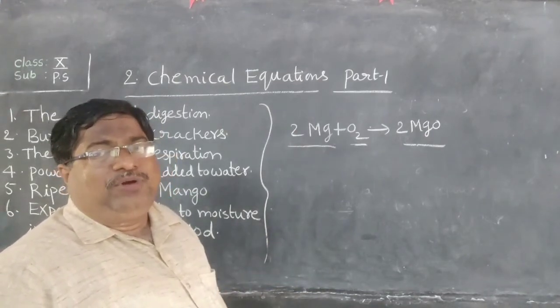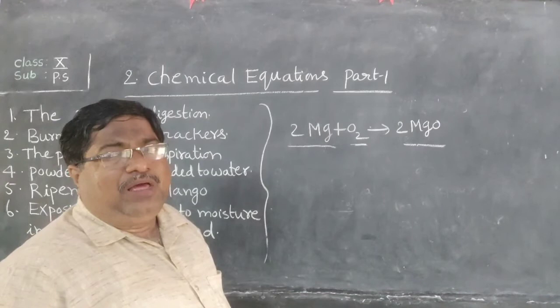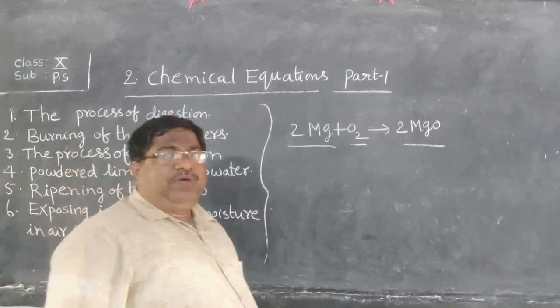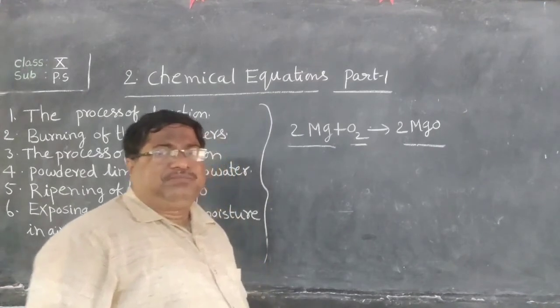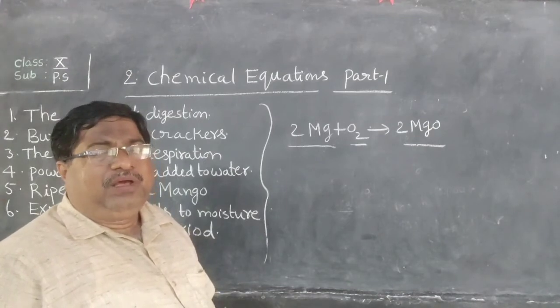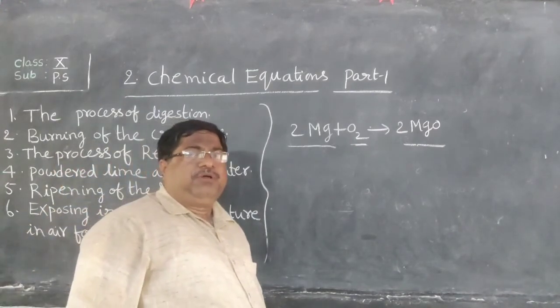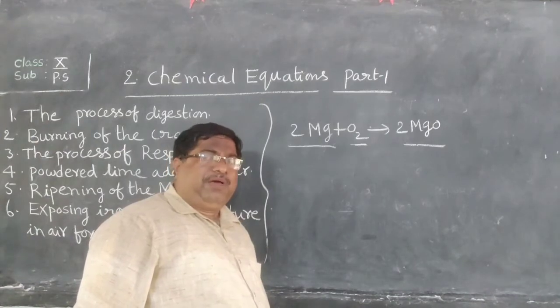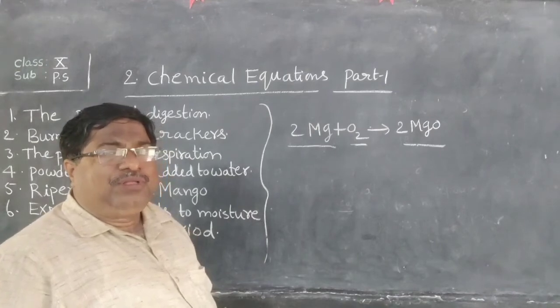In the previous example, from ice to water, water to vapor, vapor to water, and water to ice, how can we get these? Whenever we heat ice, we get water. Whenever we heat water, we get steam or water vapor. Whenever we cool the vapor, it converts into water, and by keeping the water in the fridge, we get ice. So there is no change in the formula.